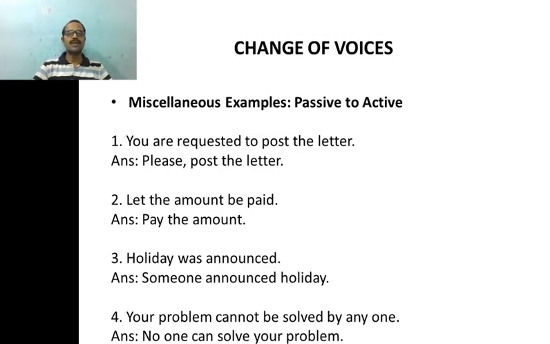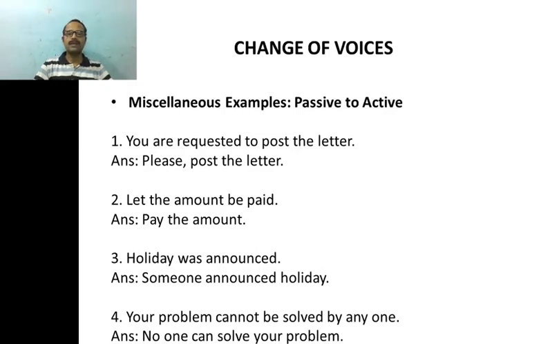Holiday was announced. And when we change it, someone announced holiday. It's an ordinary simple past tense sentence where we have a subject and verb group only in passive construction. There's no agent, and we have to have a subject in our active voice, because when we change the object, it becomes the subject.